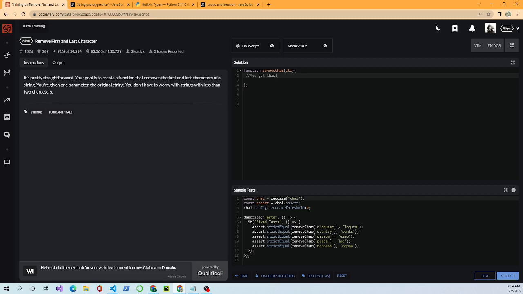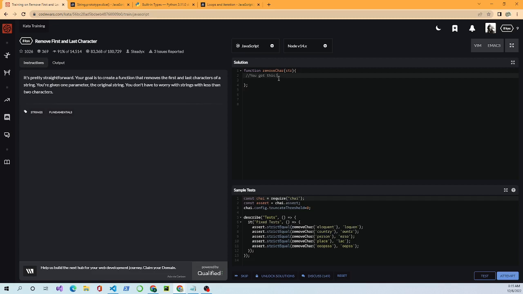It could be a word or a sentence, anything between single quotes, double quotes, or backticks. We want to remove the first and the last character of the string, so what we want to return is really just the middle portion.